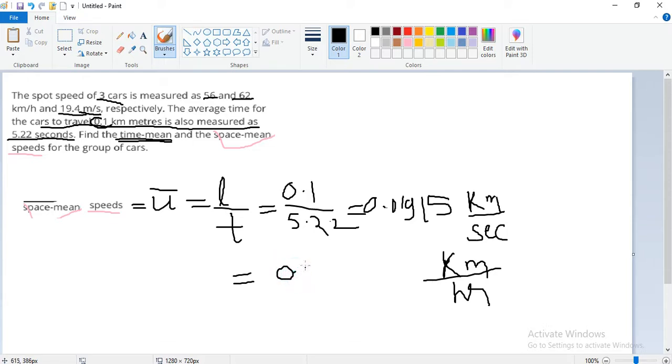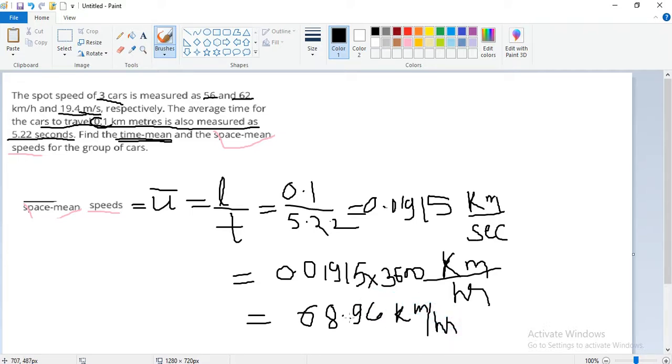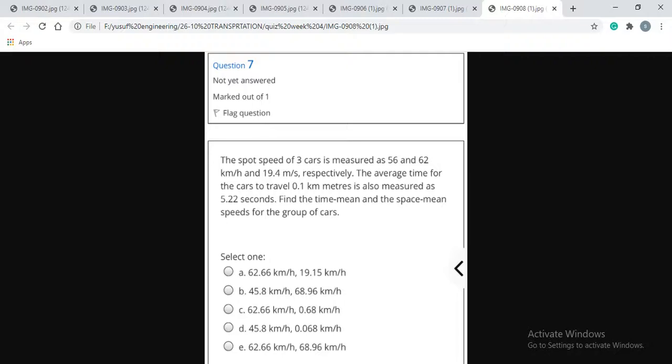So 0.01915 into 3600, just multiply by 3600 and you will get 68.96 kilometer per hour. So you can find this second option, 68.96, because the space mean speed is the second one.